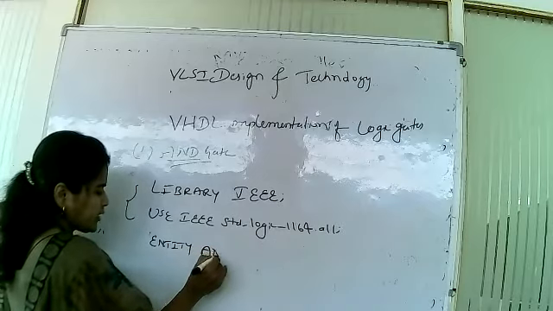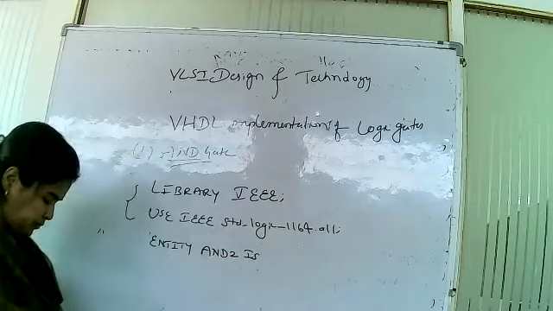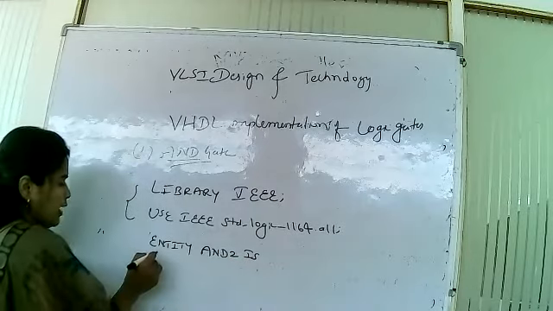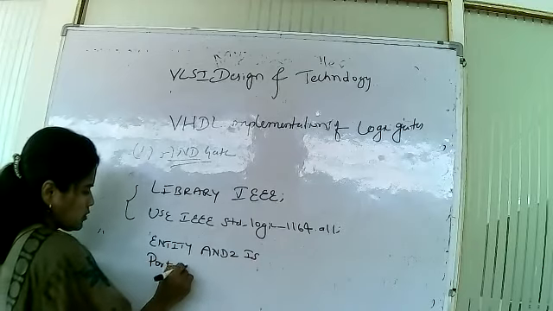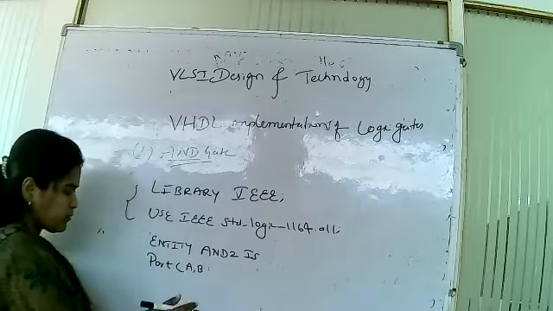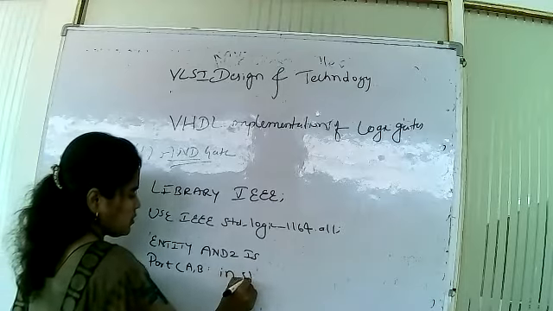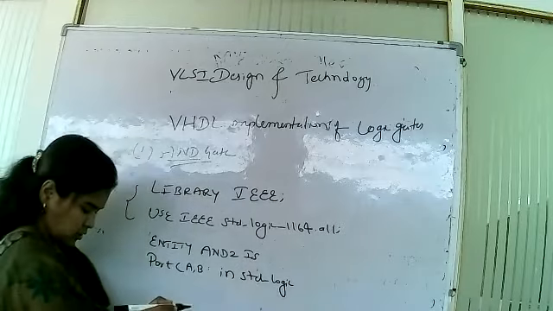The entity name I'm taking here is and2. Entity and2 is port, A, B is in standard logic.